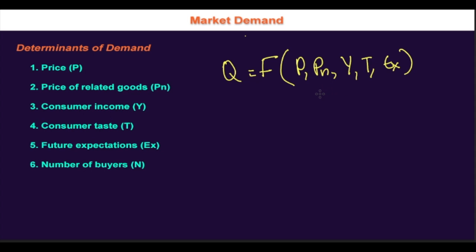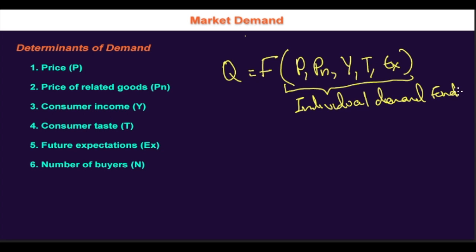So the relationship shown by this function, by this equation, would be the function of individual demand. So it can be called the individual demand function. All these variables are independent variables, and they affect the dependent variable, which is the quantity demanded.